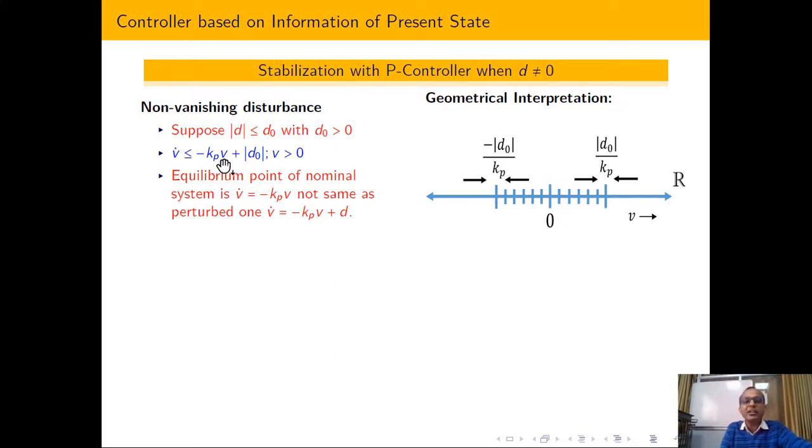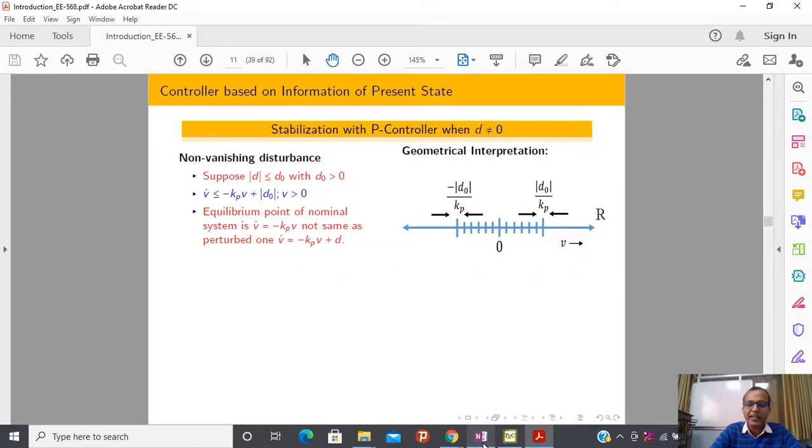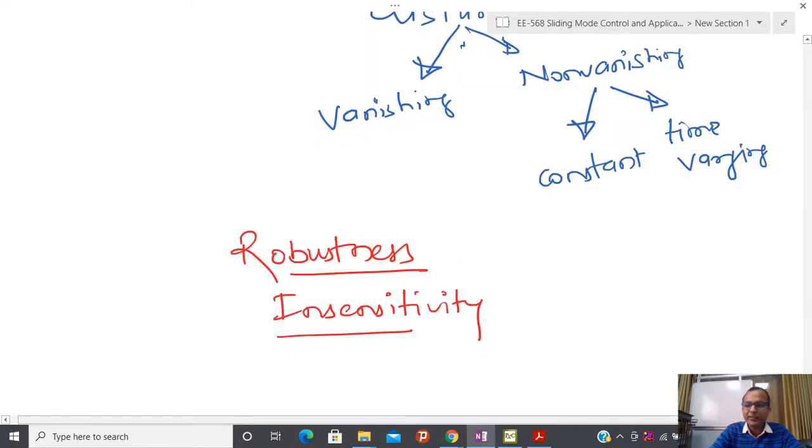Now on this side v is positive but v dot is negative. I am going to explain this again by writing.